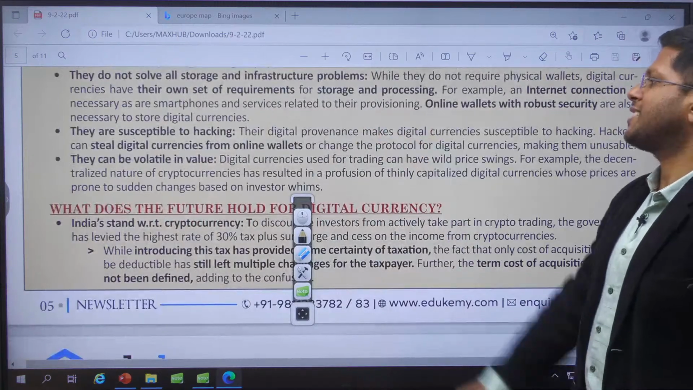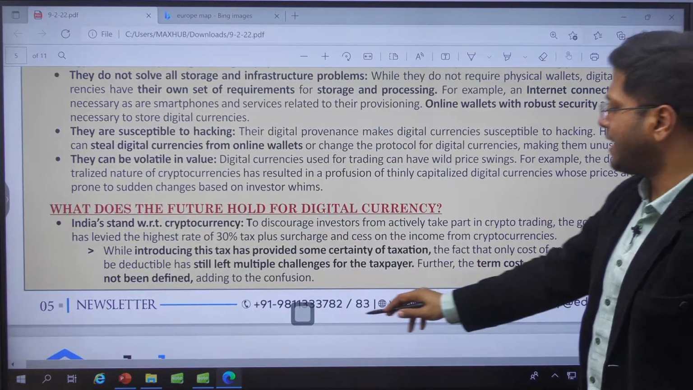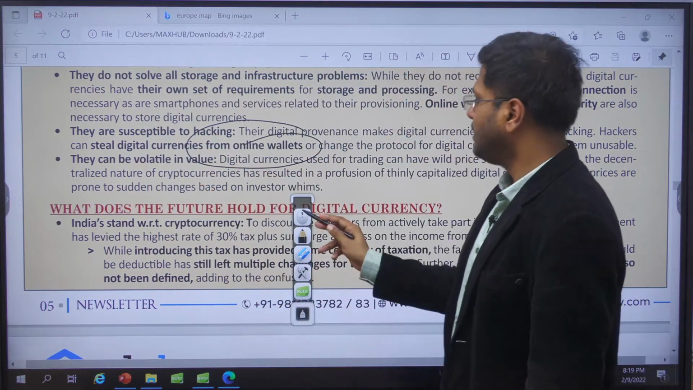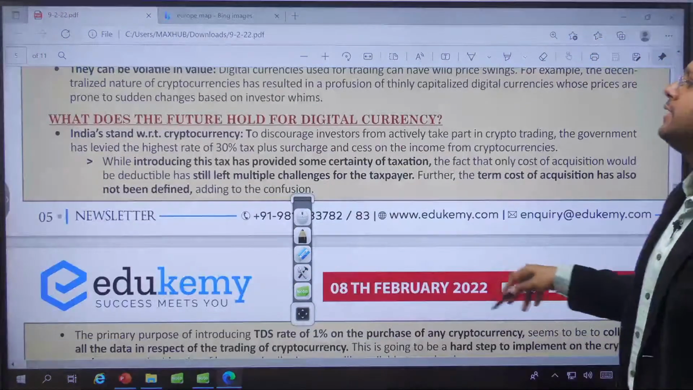They are also susceptible to hacking in some way or the other. Our currency wallets can be hacked, right? Our phones can altogether be hacked. So this is the issue with digital currencies.